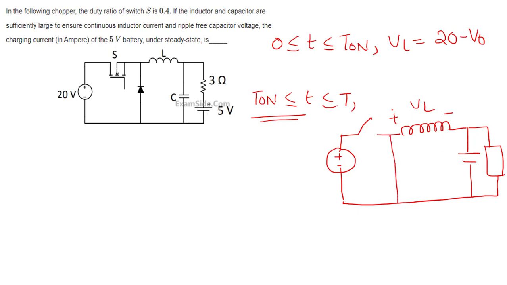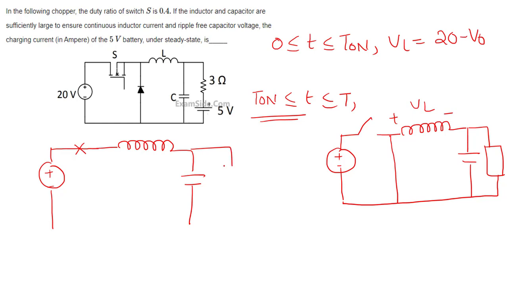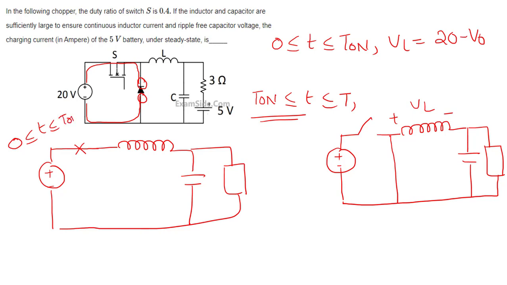Normally, in the first case when the switch is closed, I forgot to tell one point. When the switch is closed, I have written the circuit like this. Is it okay? Now see, if the switch is closed, the positive is connected to this. Negative is connected to this. So what is diode? Diode would become off. This is what during switch closed time. That's what we discussed.